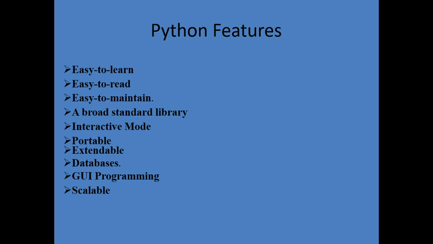Next, easy to read. It is very clearly defined, so it is very readable. The source code is very easy to maintain. A broad standard library: a bunch of standard libraries are available in Python. These libraries are very portable and have cross platform portability on Macintosh, Windows, and Unix.